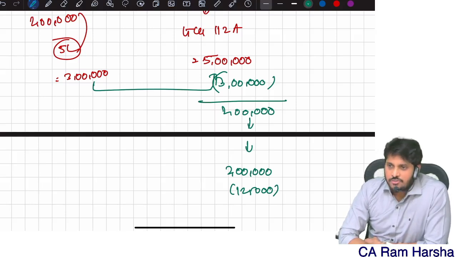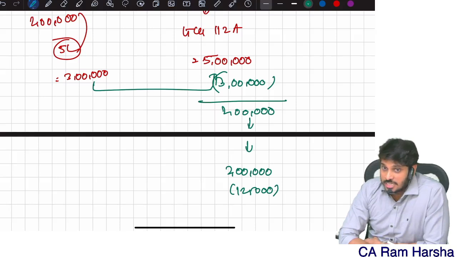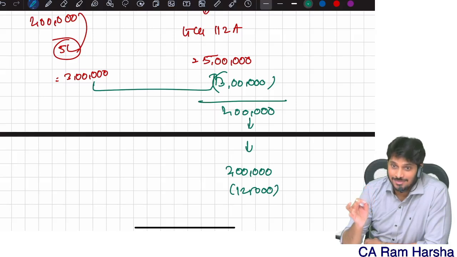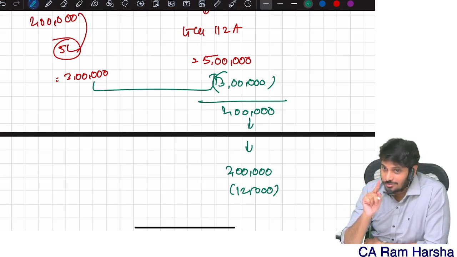If you are selling any listed equity shares, long term, you get a long-term capital gain that is taxable at 12.5% over and above 1,25,000. That's what they said. They didn't say 1,25,000 is exempted. Be careful.